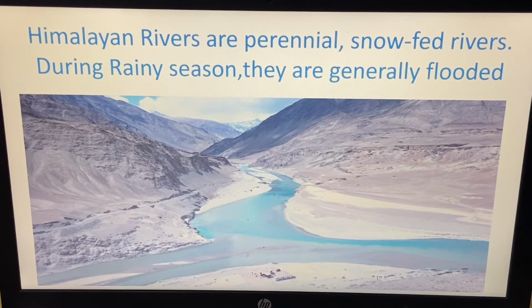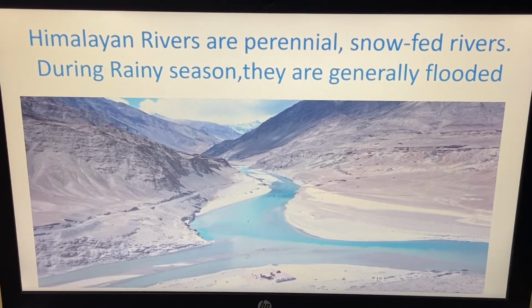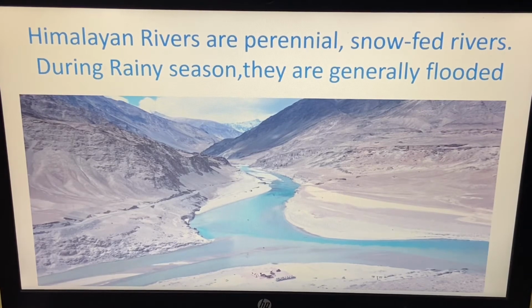First of all, as I told you, Himalayan rivers are perennial and snow fed rivers. Perennial means the rivers which are long lasting. The rivers which are long lasting are called perennial rivers, and the snow fed rivers are those that have started in a high mountain from melting snow and ice. Those are called snow fed rivers. What rivers are they called, beta?